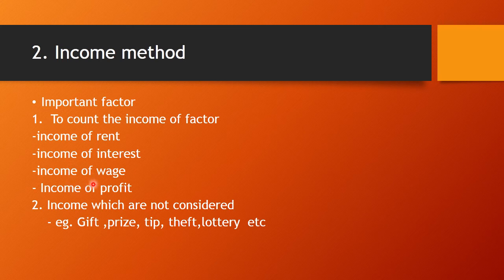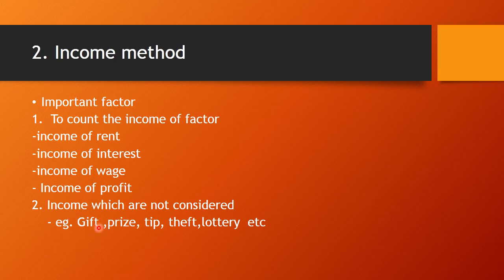Next is income of wage. The wage or salary given to laborers for their work during a year is considered as income. And next is income of profit. The income obtained in the form of profit or dividend by investors or any shareholder is also considered as income, and it also includes reserved profit and taxes paid on it.